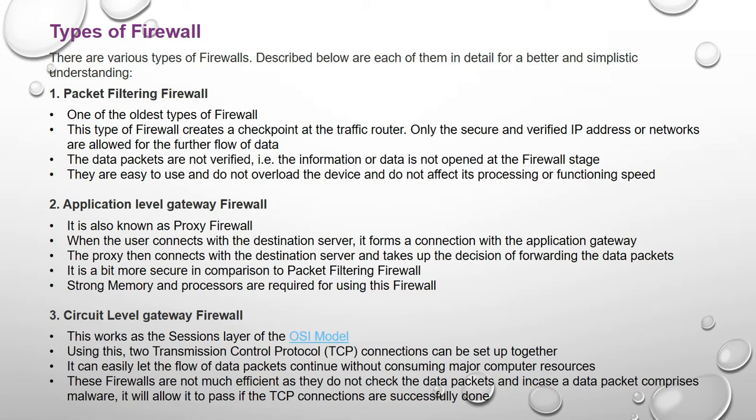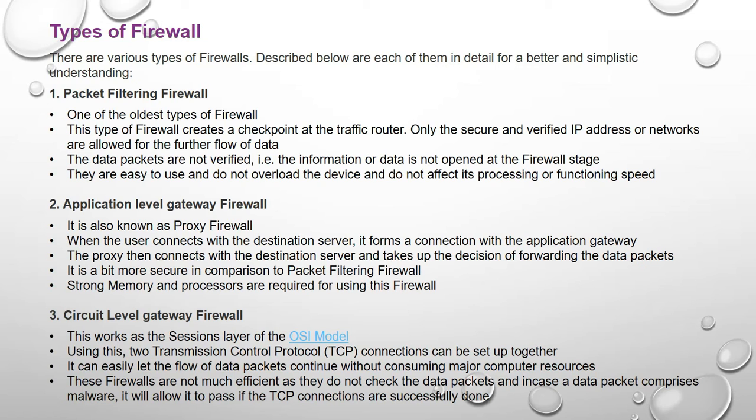The data packets are not verified, that is, the information or data is not opened at the firewall stage. They are easy to use and do not overload the device or affect its processing speed.